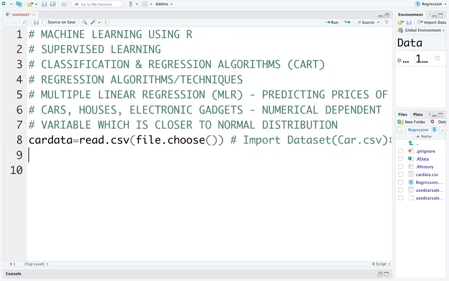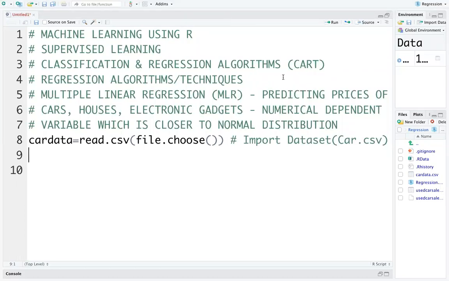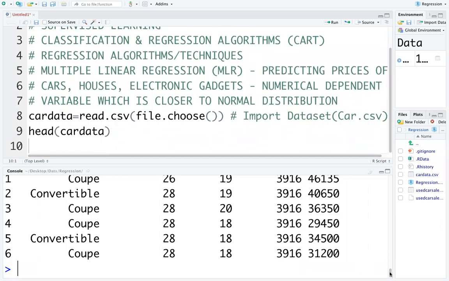All of you have imported the data. Car data is equal to read.csv file.choose. Once you have imported the data, head car data will give you the first 6 rows of the data points.